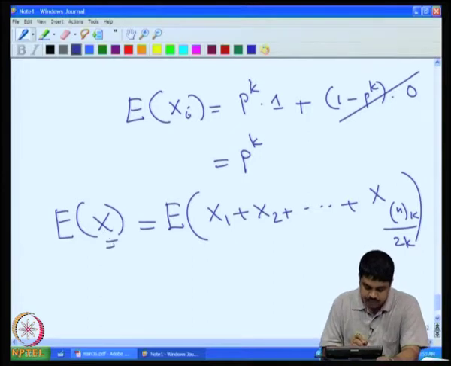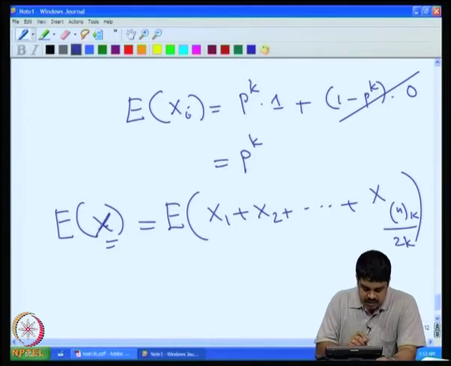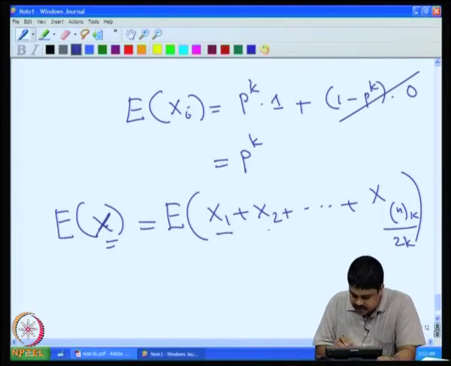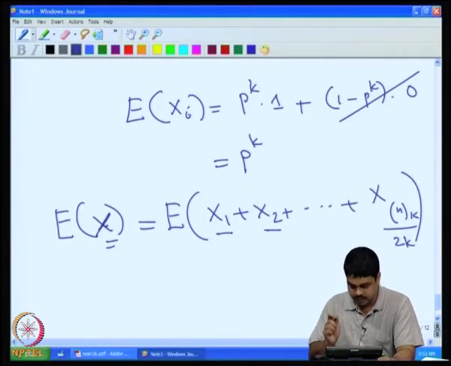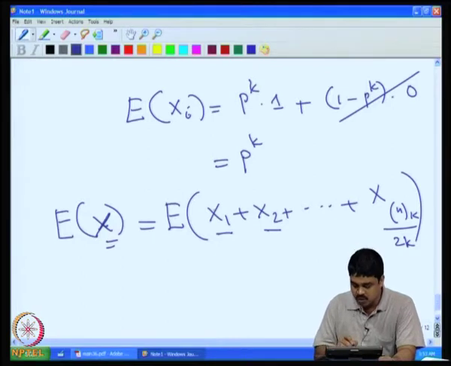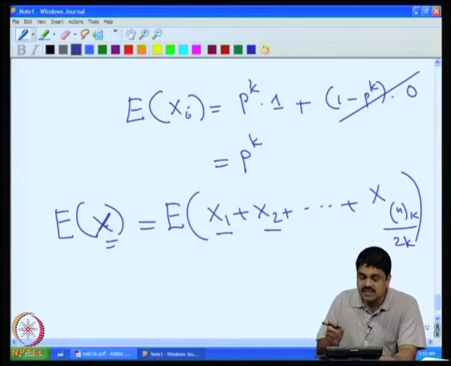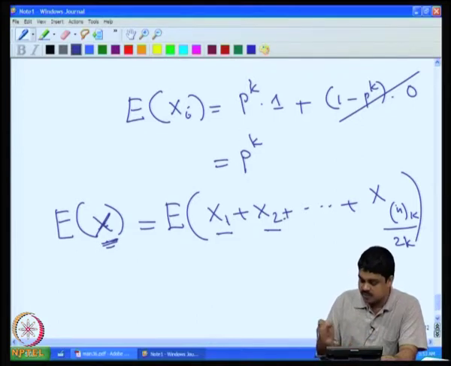As we have observed already, this random variable x counts the number of cycles, and each of these random variables indicates whether a given possible cycle has occurred or not, and this many possible cycles are there. When I sum them up, all those which have become 1 will contribute. That means that however many cycles have occurred will be counted, and that is exactly this x. Therefore, x is equal to x1 plus x2 plus so on.